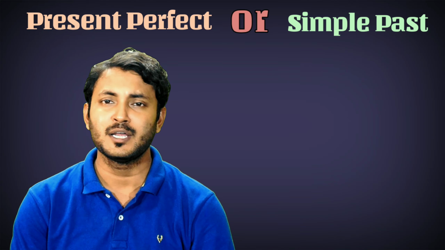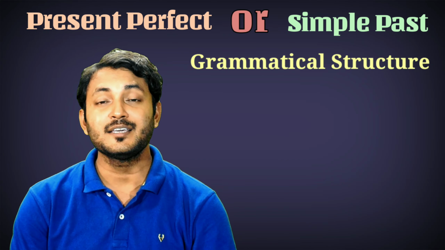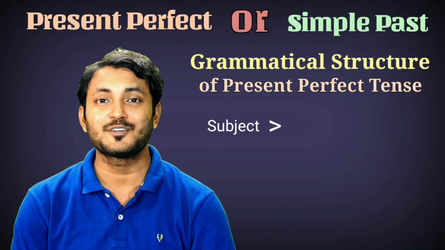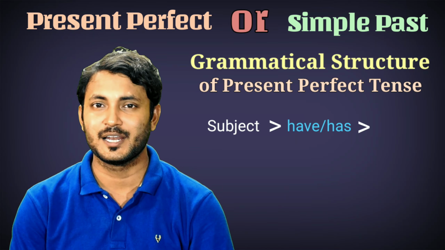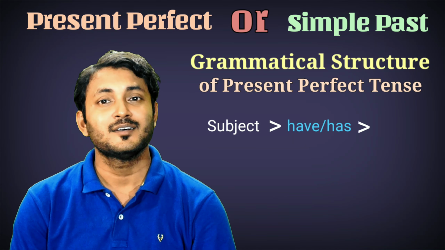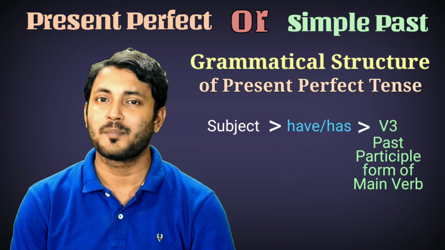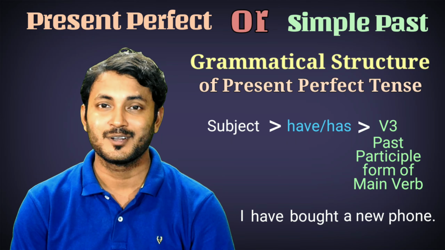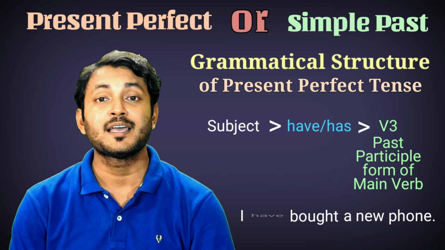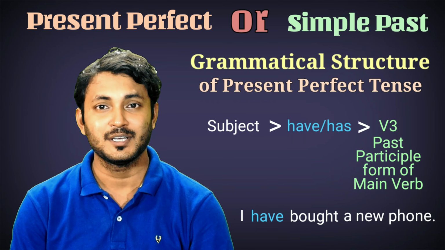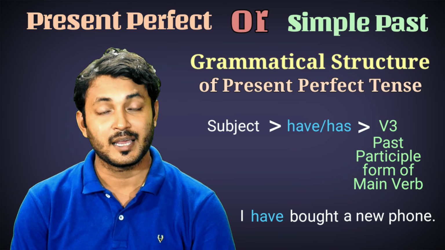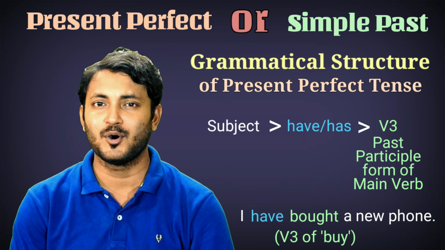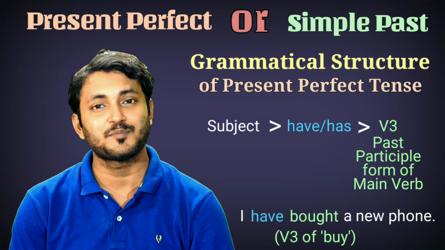First, let me talk about the grammatical structure. In case of the present perfect tense, you write a subject first, after that has or have as an auxiliary verb, and after that the main verb's third form or past participle form is written. For example, I have bought a new phone. Here the subject is I. After that, have is written as an auxiliary verb. It is in agreement with the subject, and after that the verb's third form bought is written. So I have bought a new phone is in the present perfect tense.